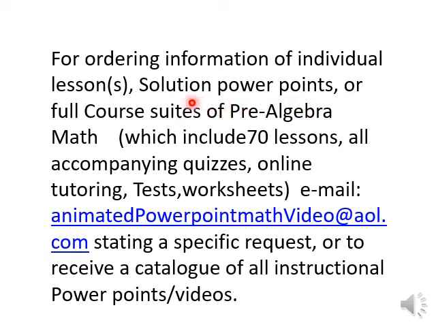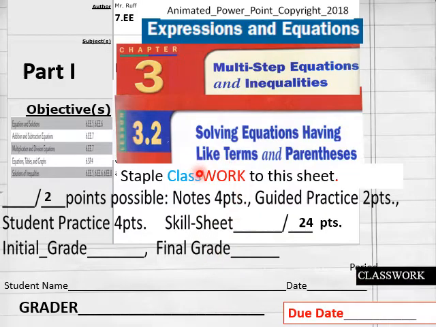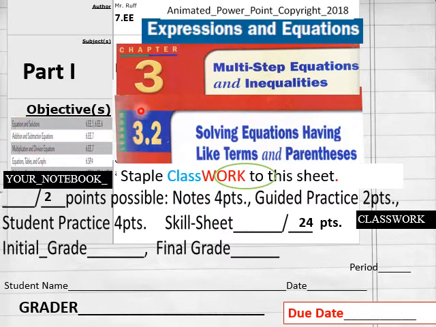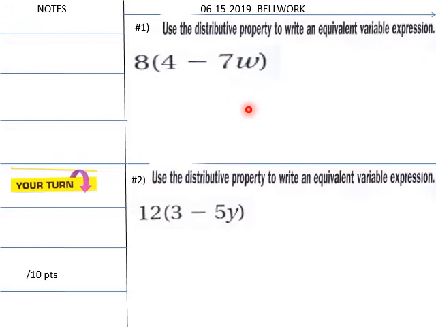Everybody, we're getting ready to do lesson 3.2 of pre-algebra math, part 1. Today's lesson has a 24-point classwork sheet and 2 points of note-taking for it: solving equations having like terms in parentheses. Here are the objectives. And our bell work today, teachers.